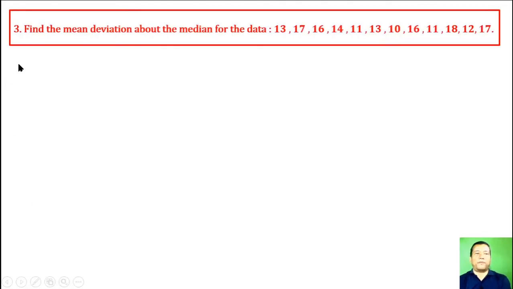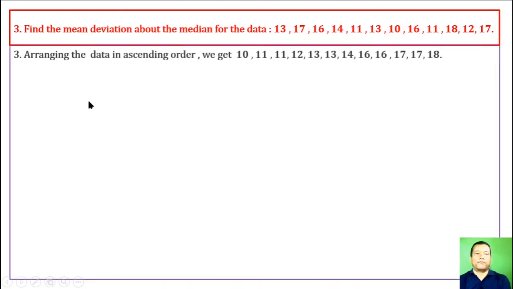For question number 3, find the mean deviation about the median for the data. For finding the median, we have to arrange the observations in ascending order. Arranging the data in ascending order, we get the lowest one is 10, next one is 11, next one is again 11, next 12, 13, and so on.